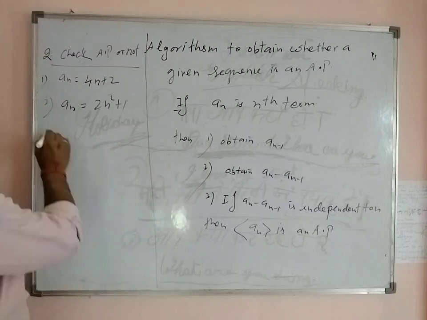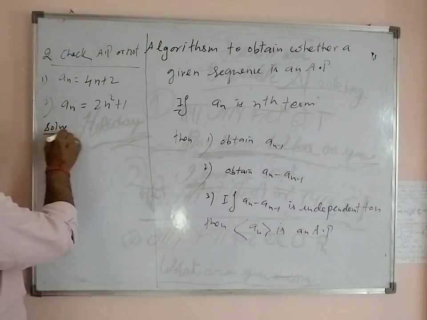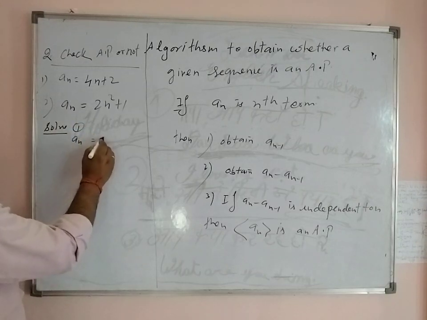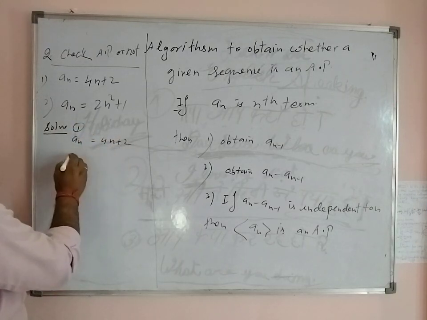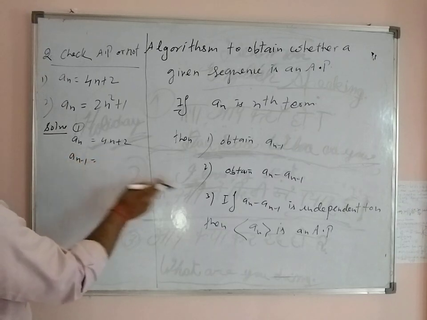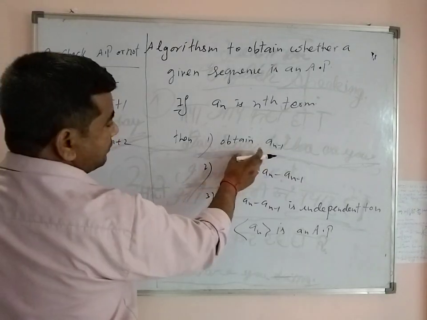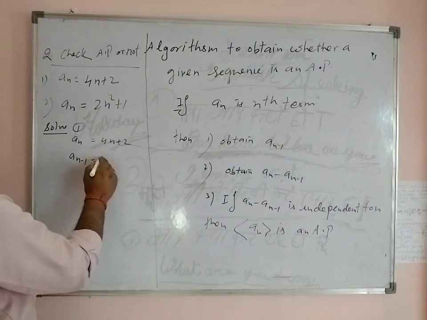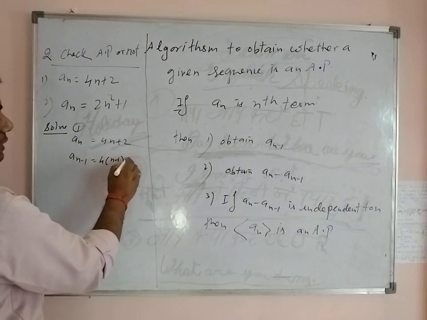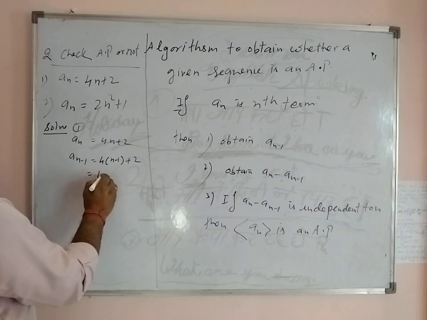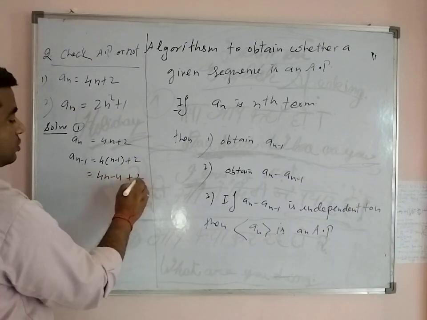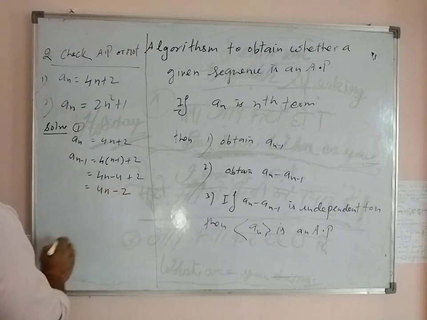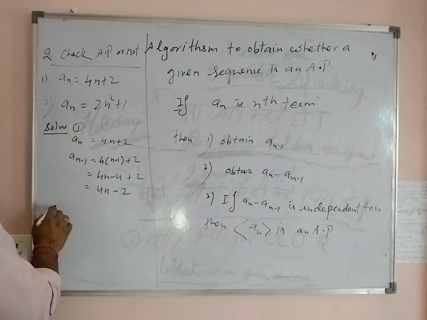So in the same manner, solution of the first: an is 4n plus 2. In the first step, obtain a(n minus 1). This is given: a(n minus 1) is 4 times (n minus 1) plus 2. So this is 4n minus 4 plus 2. So this is 4n minus 2.